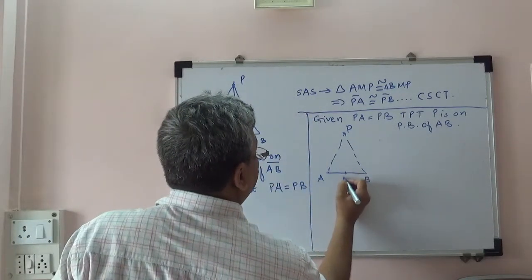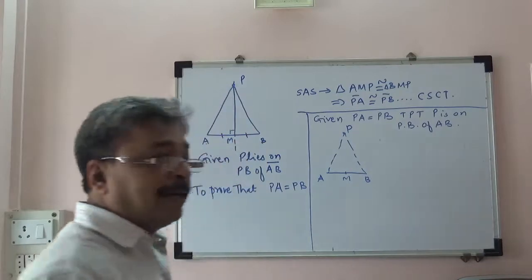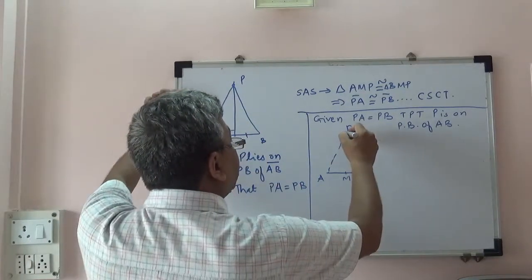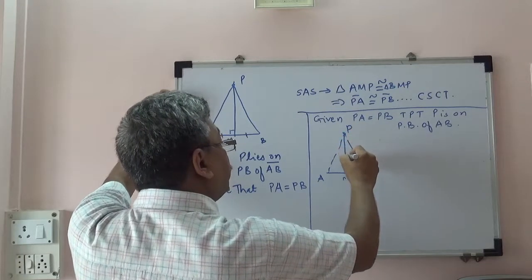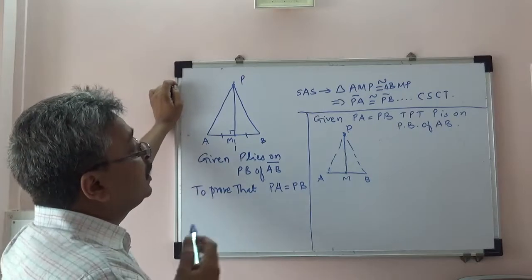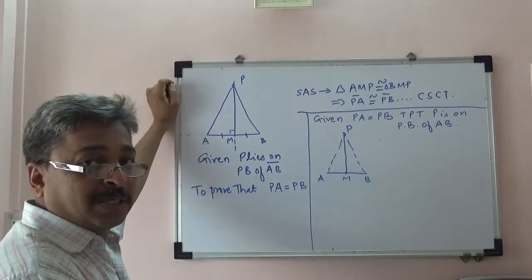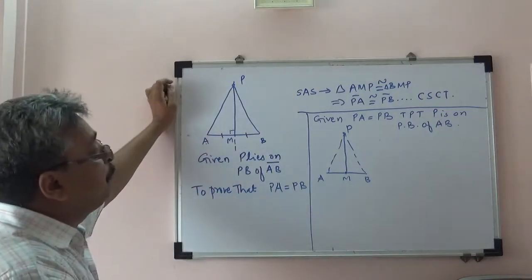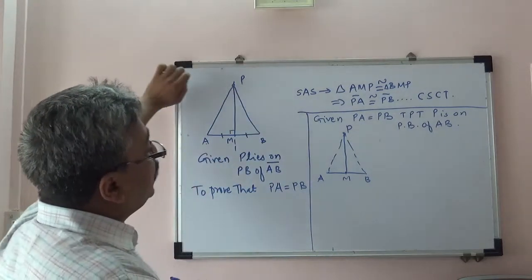the midpoint of AB, M. So point M bisects AB. That is what we assume, and then we join PM. Hence we get two triangles. Now that is the situation for congruency of triangles. We get two triangles AMP and BMP. Now they will be congruent triangles.